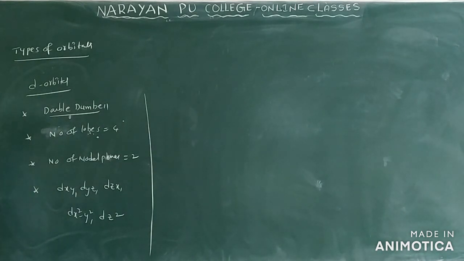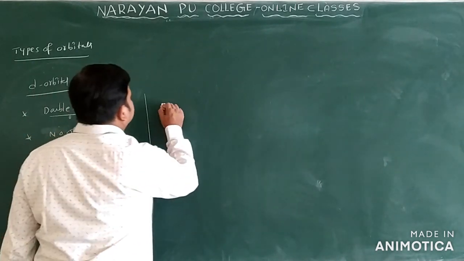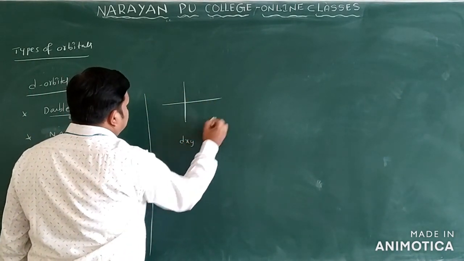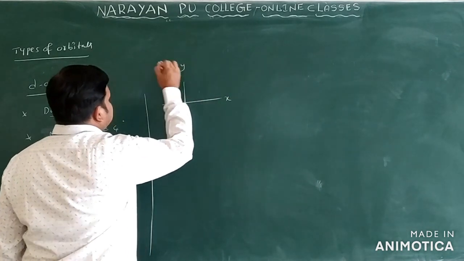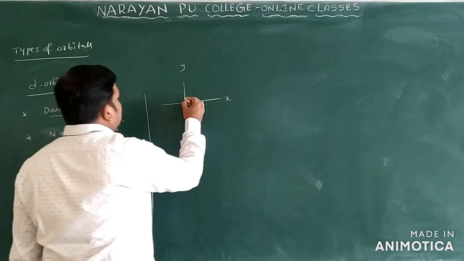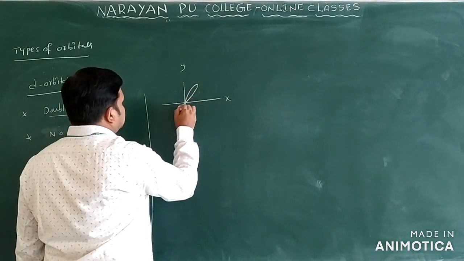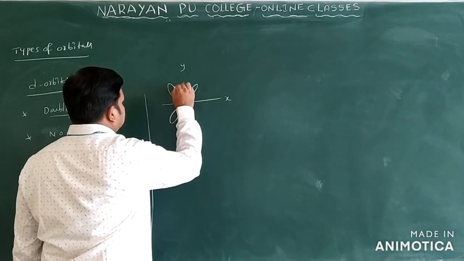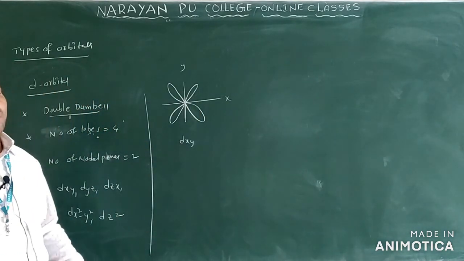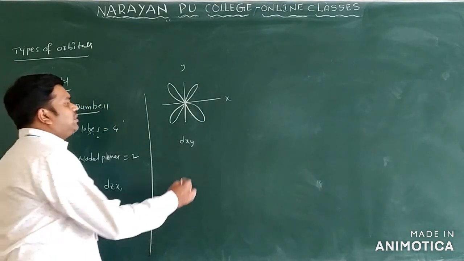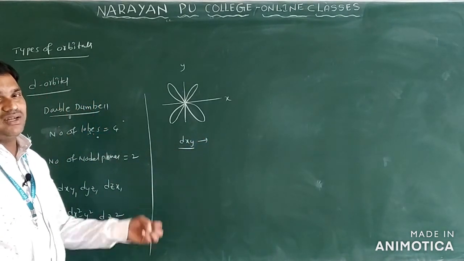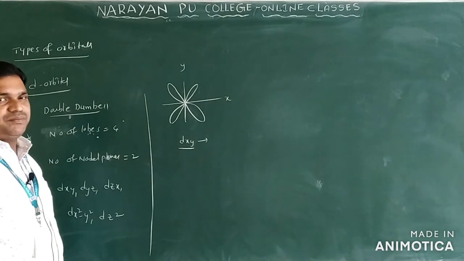Now we can see the diagram of this, the dxy orbital. First I am taking here. We can imagine this is the x axis and this is the y axis. Now we can see these lobes. So this looks like a double dumbbell shape only. This is the dxy orbital. So for this you can see what nodal planes are possible.